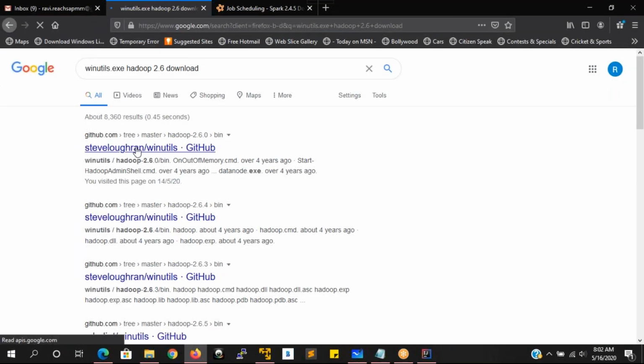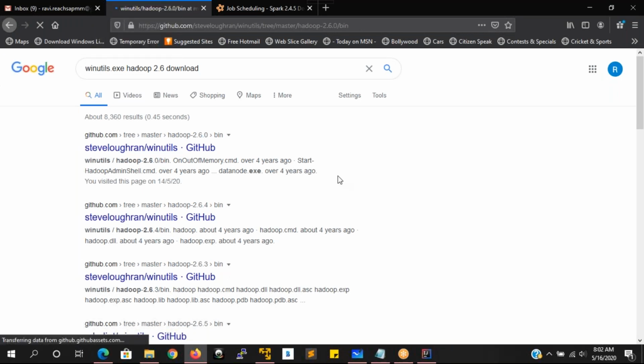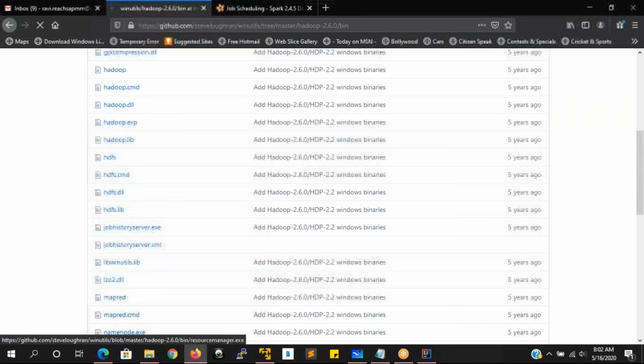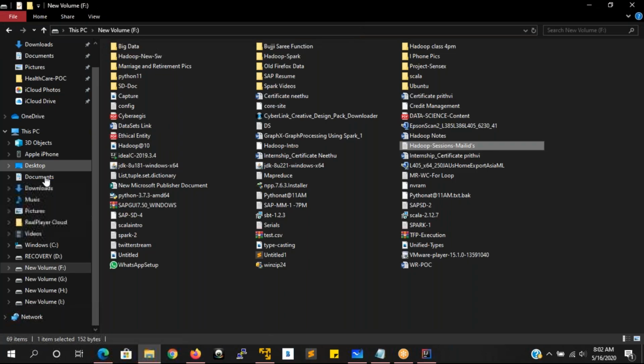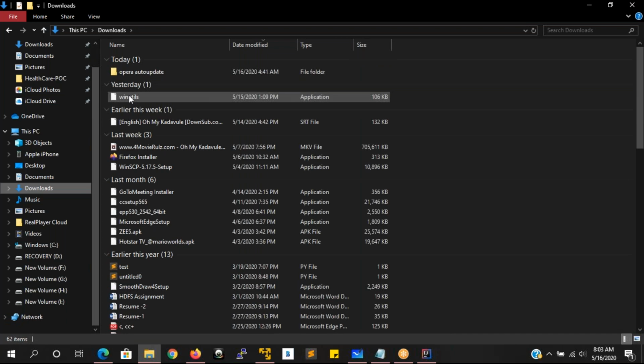Just go with the first thing only, the first GitHub result, whatever it is showing. In this, just drop down the thing. Okay, drop down here and you see the winutils.exe file. Just download it. It will be downloaded to your downloads location or somewhere similar.